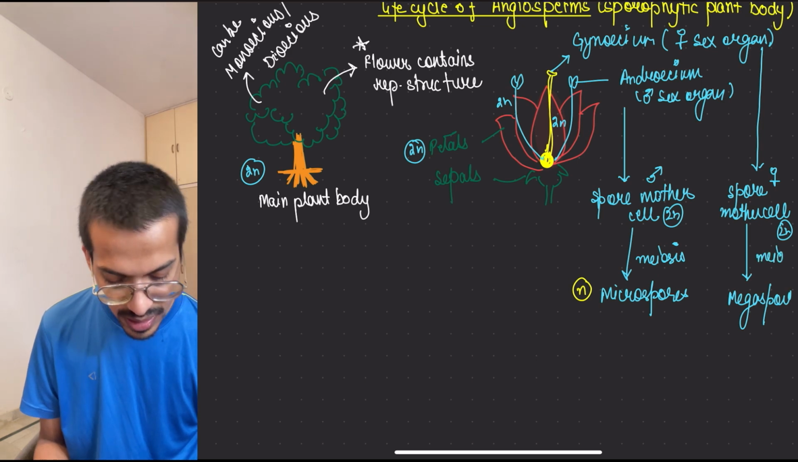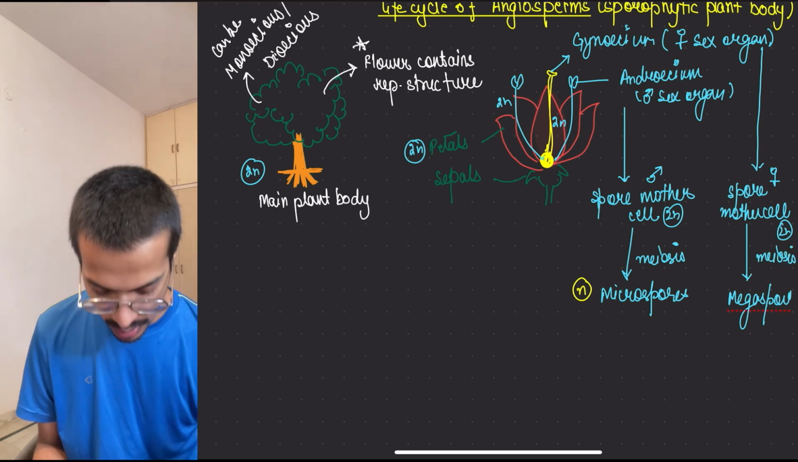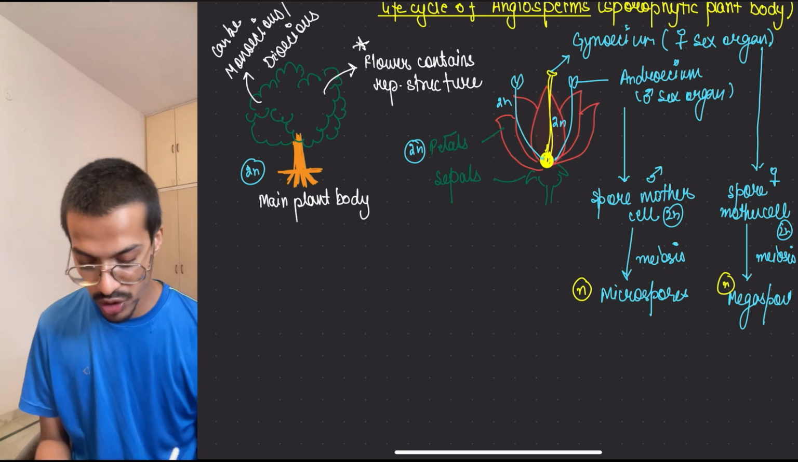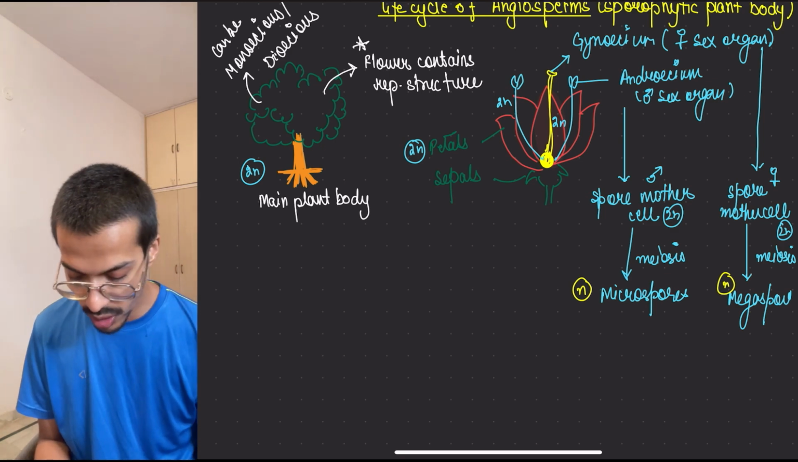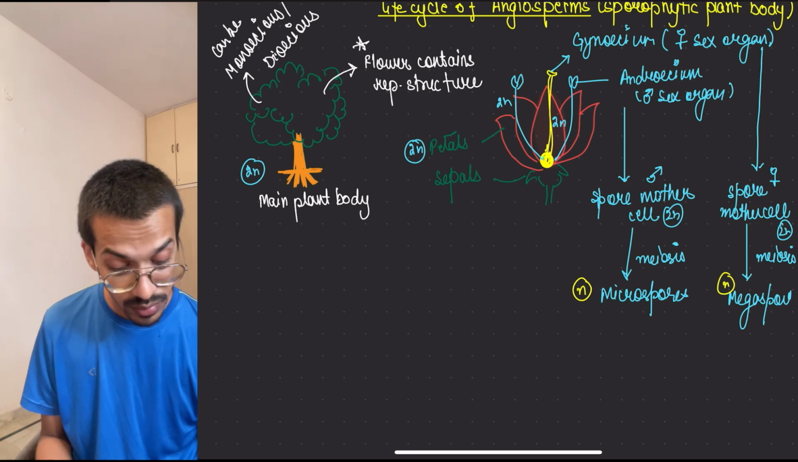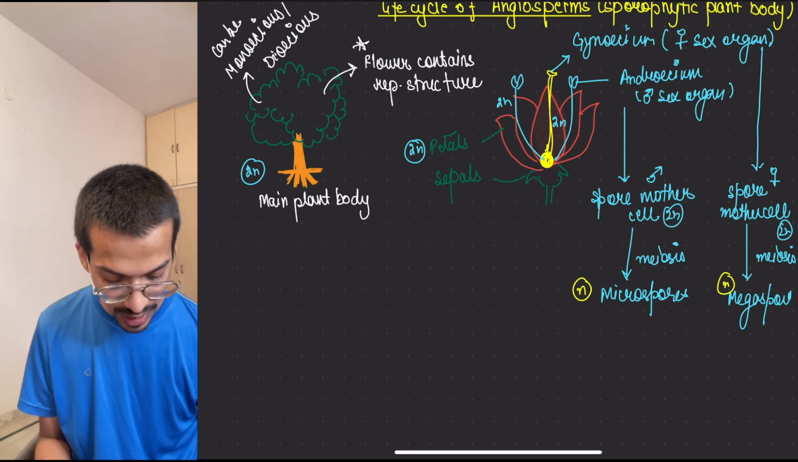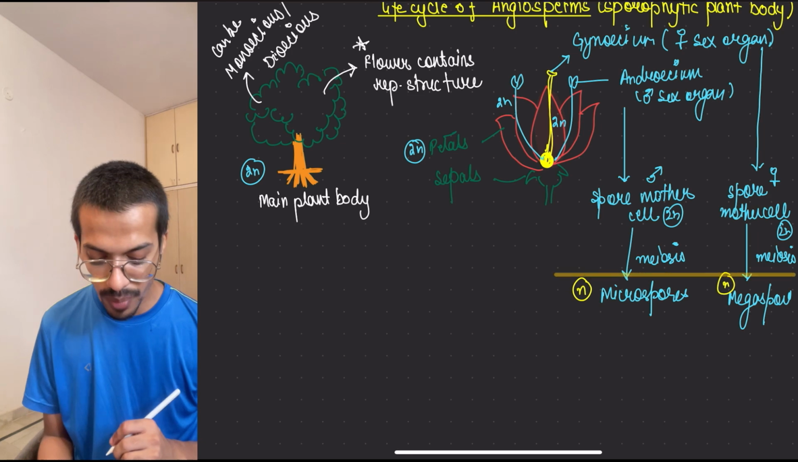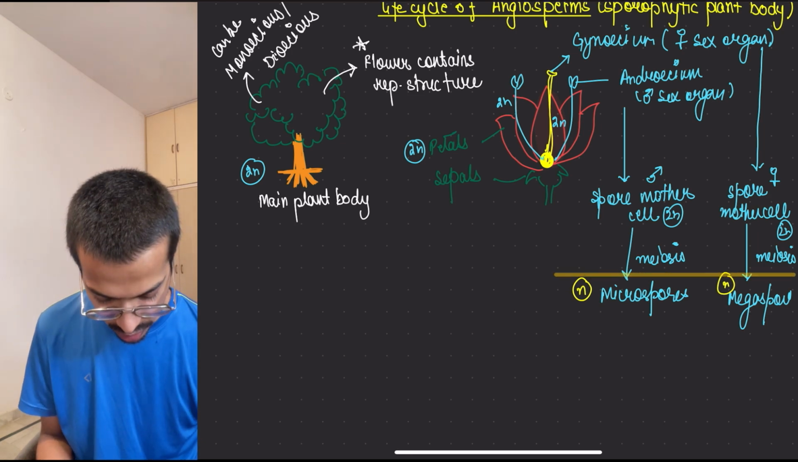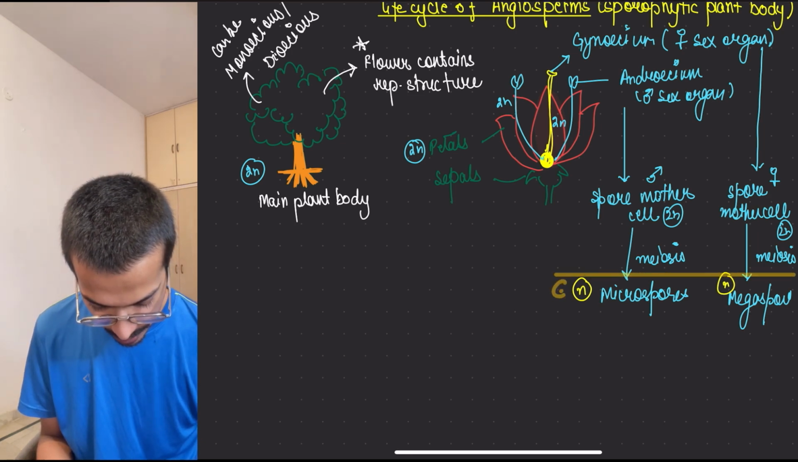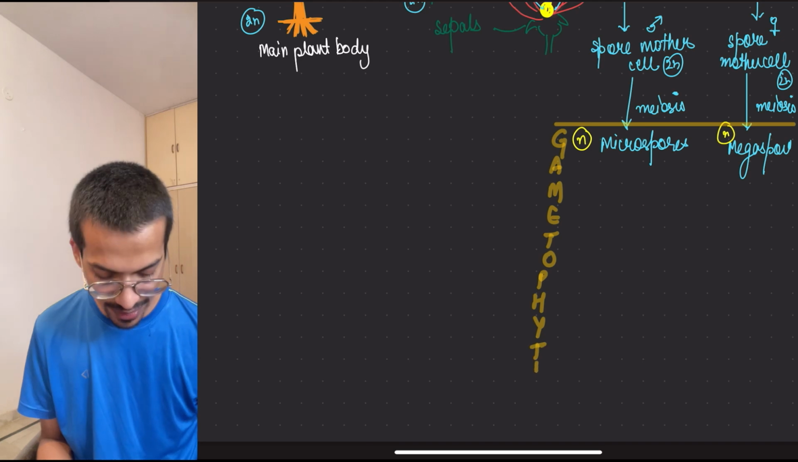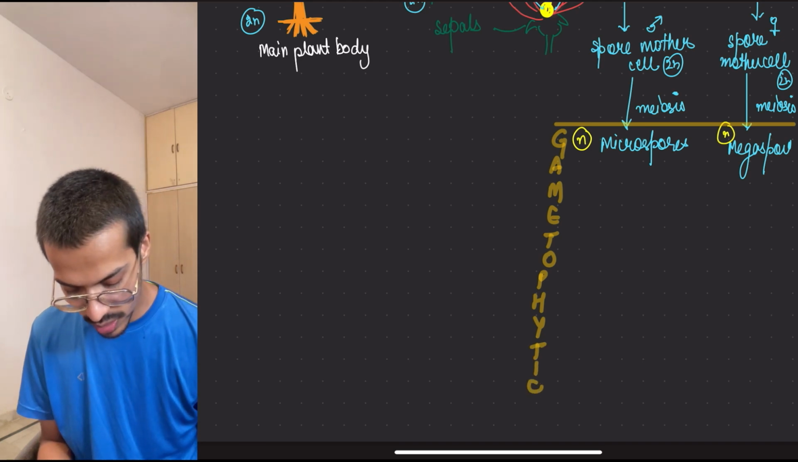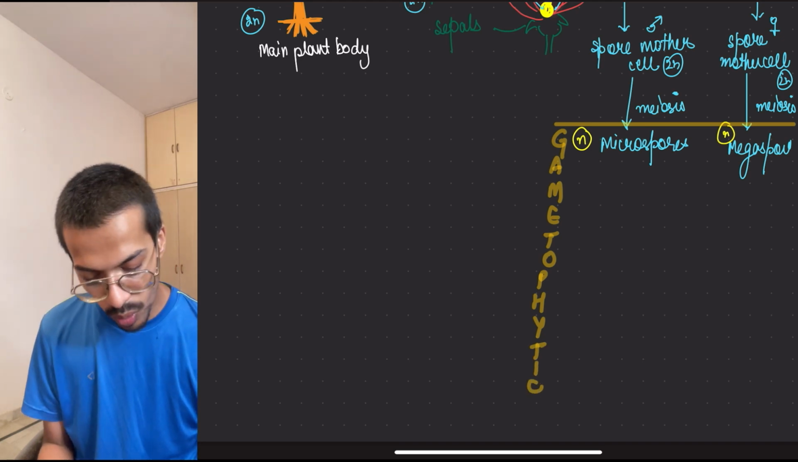Now as this haploid cell forms, this is the initiation of your gametophytic generation. From here starts the gametophytic generation. This is our gametophytic life. Now what will happen in them?